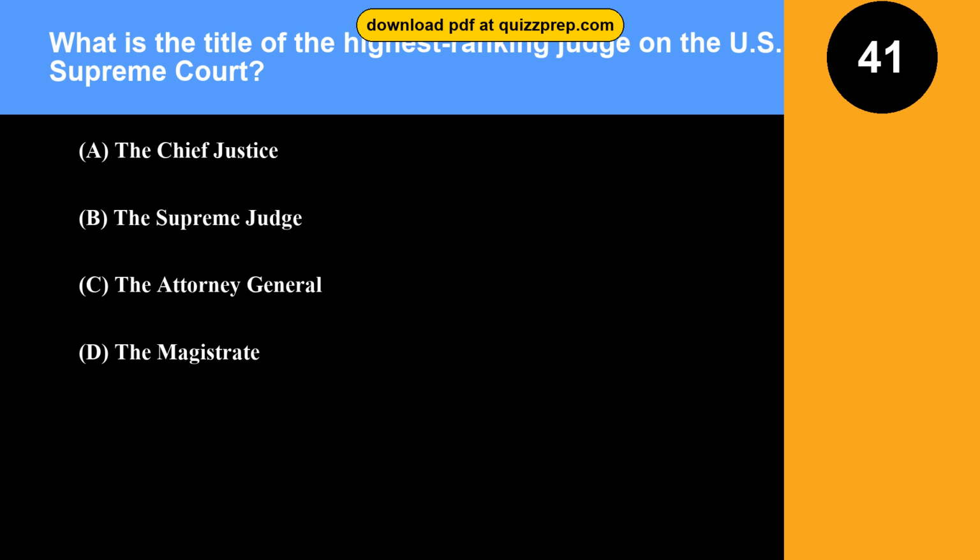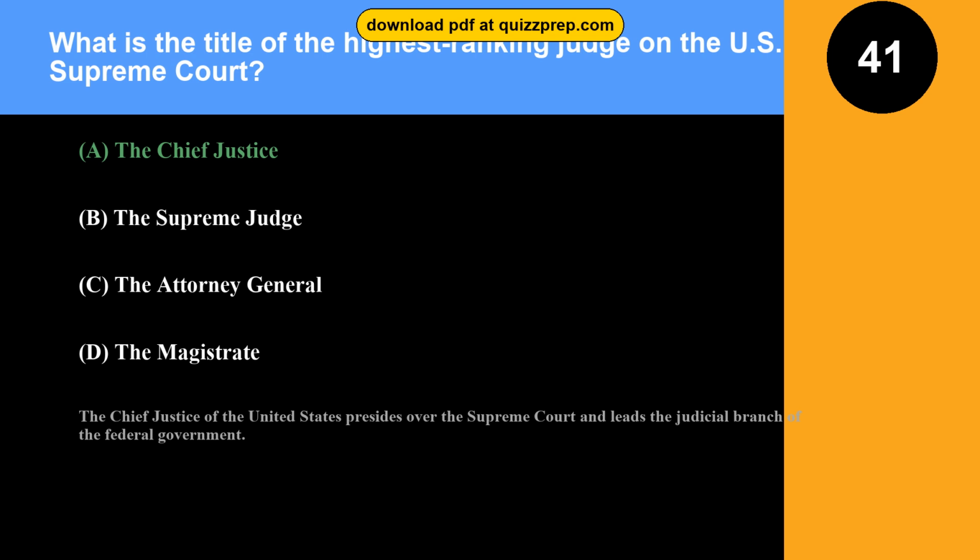Question 41. What is the title of the highest-ranking judge on the U.S. Supreme Court? Option A, the Chief Justice. Option B, the Supreme Judge. Option C, the Attorney General. Option D, the Magistrate. The correct answer is option A, the Chief Justice. The Chief Justice of the United States presides over the Supreme Court and leads the judicial branch of the federal